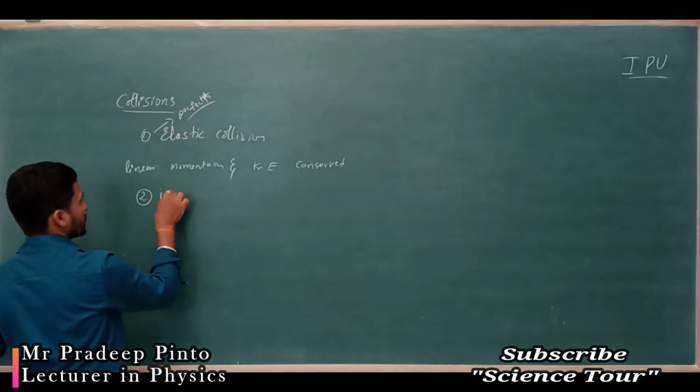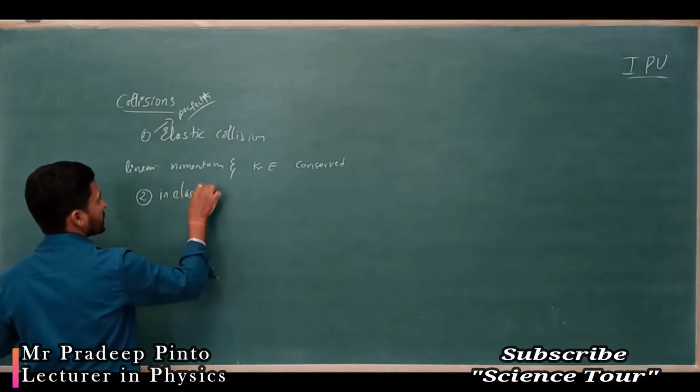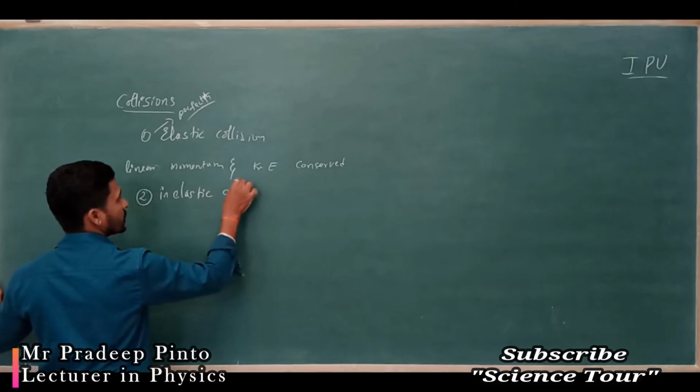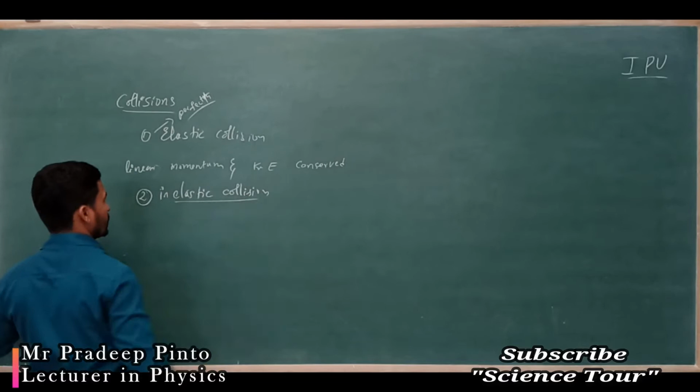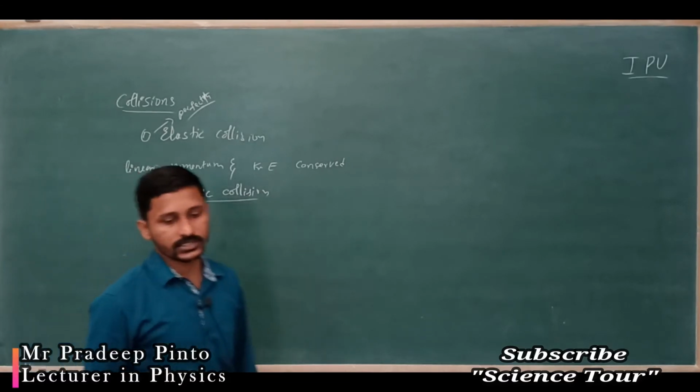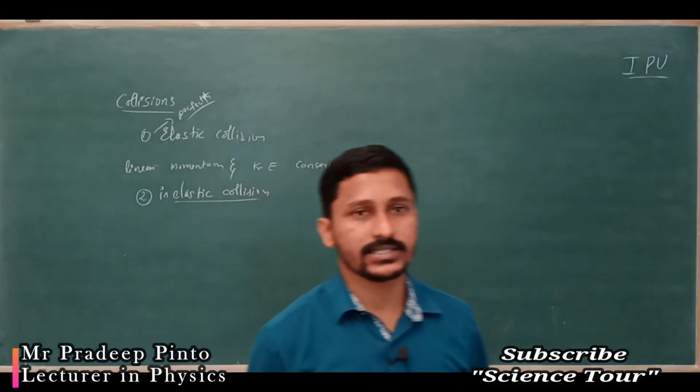Next one is inelastic collision. One is elastic collision, another one is inelastic collision.